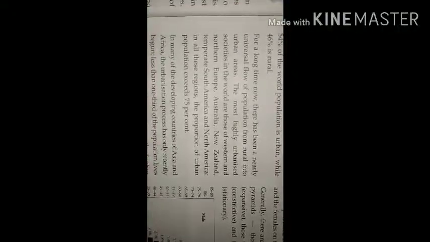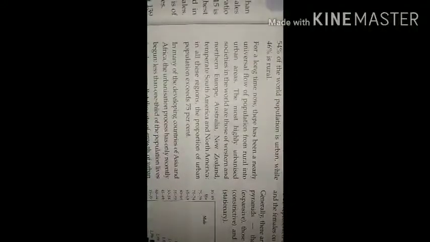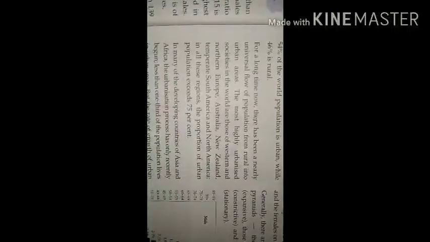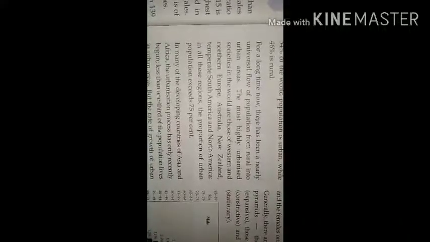So there are examples where countries have more of their population in the urban areas. That means people from the rural areas have migrated towards the cities or the urban areas. Some examples are Western and Northern Europe, Australia, New Zealand, temperate South America, and North America. So how much population is there in the towns and cities, or urban areas? 75% of the population.